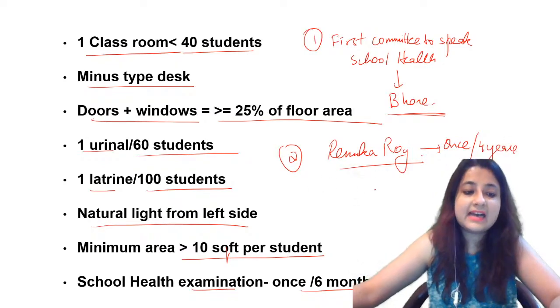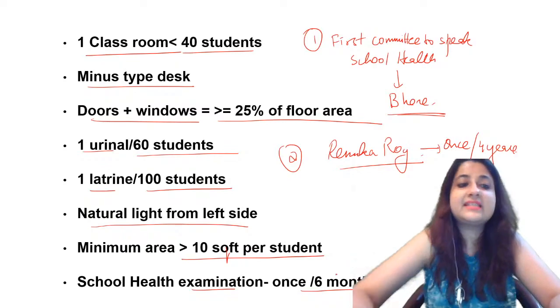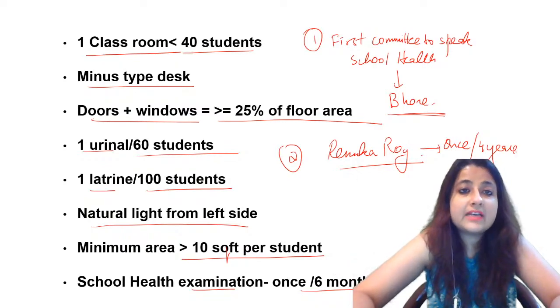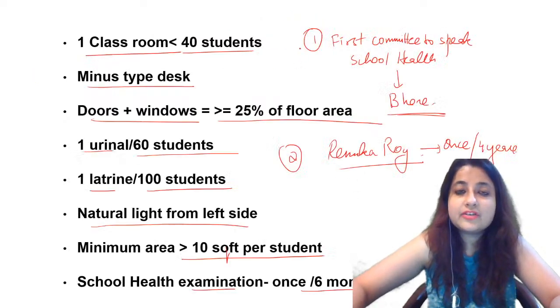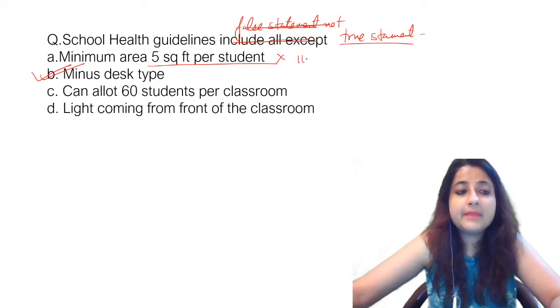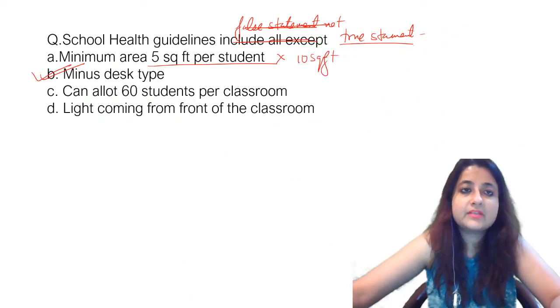But what is the current thing that we are doing? Once every 6 months. Okay, so let's go back to this question. Minimum area per student is 5 square feet per student. No. How much it is? You can see here, it is 10 square feet per student. Minimum is 10 square feet per student.